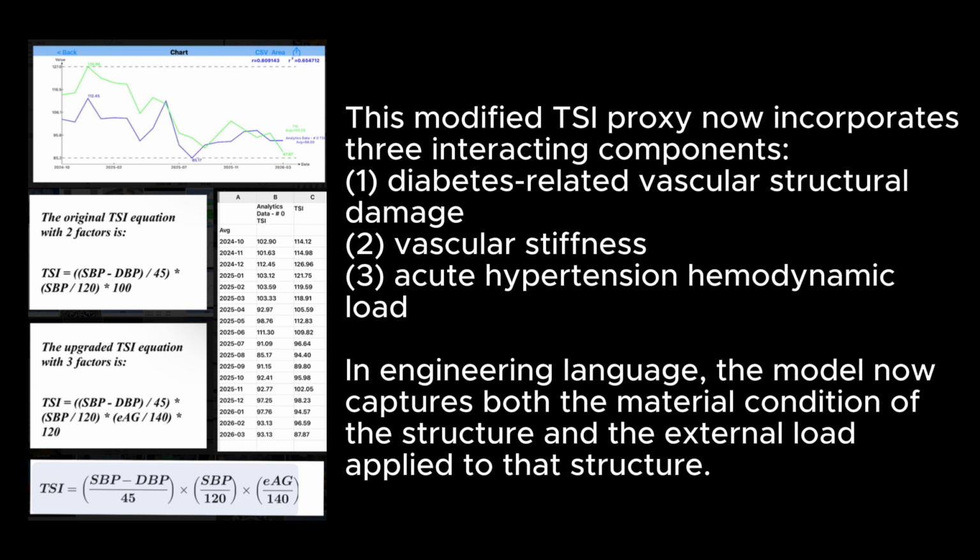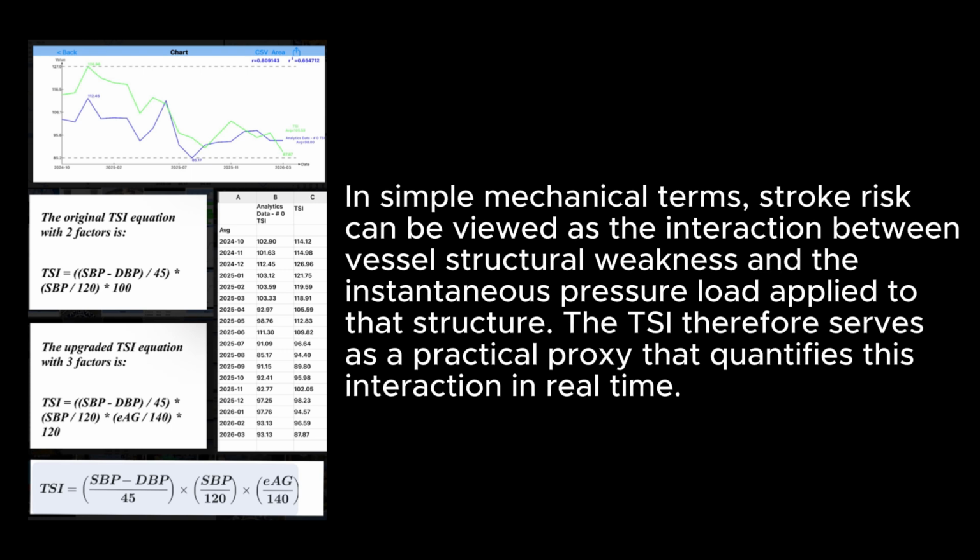Diabetes-related vascular structural damage, 2. Vascular stiffness, 3. Acute hypertension hemodynamic load. In engineering language, the model now captures both the material condition of the structure and the external load applied to that structure. In simple mechanical terms, stroke risk can be viewed as the interaction between vessel structural weakness and the instantaneous pressure load applied to that structure. The TSI therefore serves as a practical proxy that quantifies this interaction in real time.